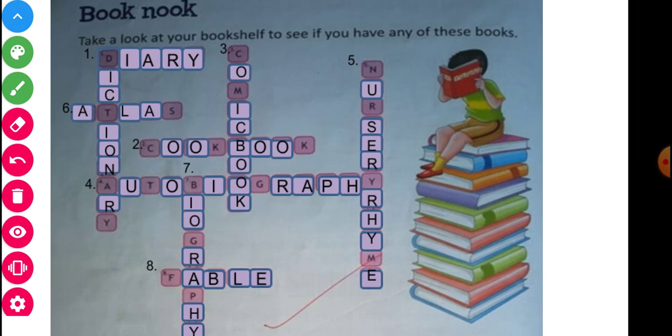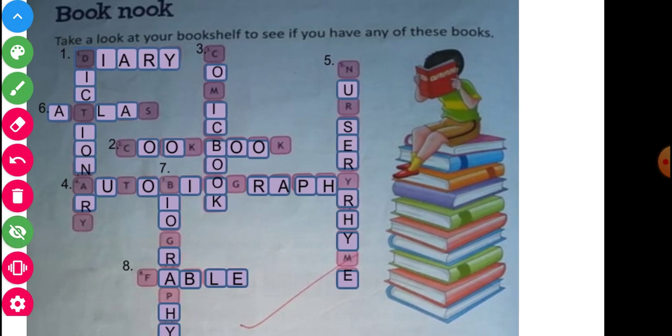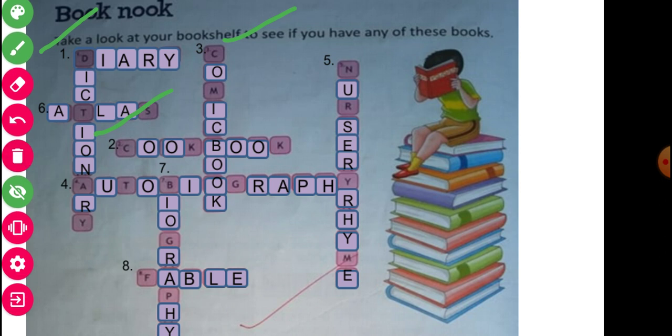You will write down according to the commandments written here. First is diary. Second you will see now here, a cookbook. Third one, you will see here a comic book. And 4 is now you will see autobiography. Yes, biography is here. And 5th is nursery. And now 6 is atlas.